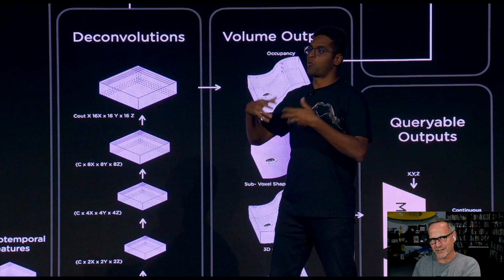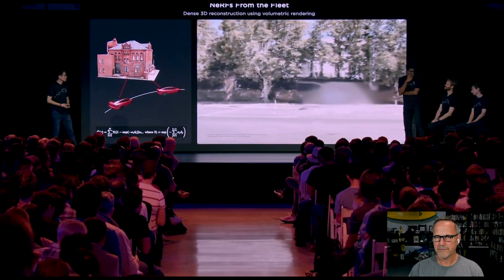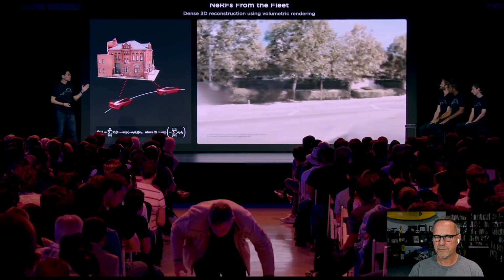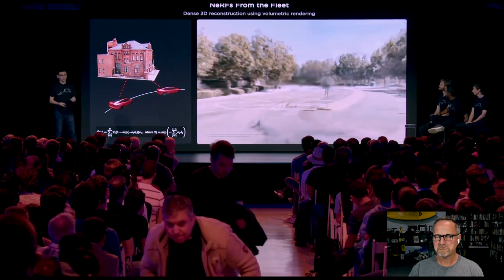And this is also the part that Ashok, as he was saying, was working on as a weekend project. It's pretty amazing when these guys are just like, yeah, I'll just work on NeRFs as my weekend project. It's way above the head of most of us to even understand what they're working on, much less be able to do it. So here's an example early result of a 3D reconstruction from our fleet data.